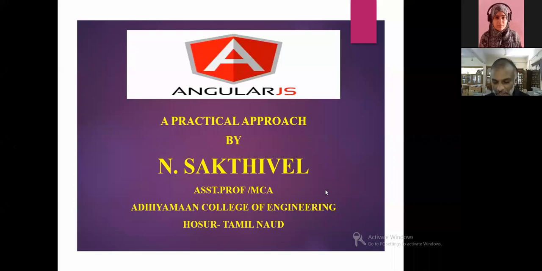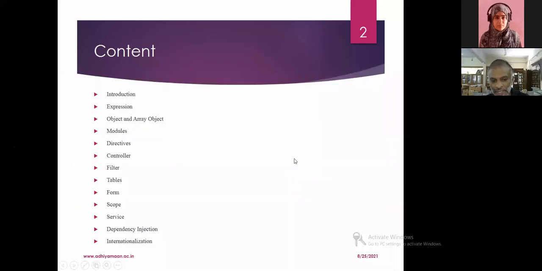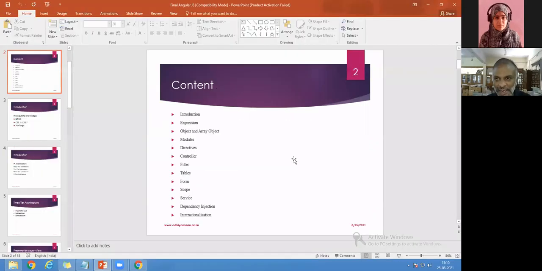So ultimately, today's session, we are going to discuss only these topics. What are all the basic fundamentals, which I have taken from the net and from the book I have taken. And I'm going to explain all the basic concepts from introductions to internalization. So this is the ultimate concept, right?